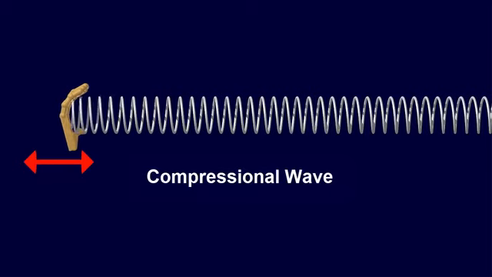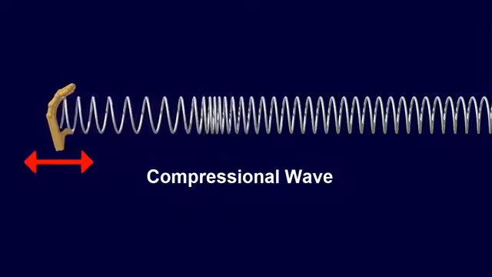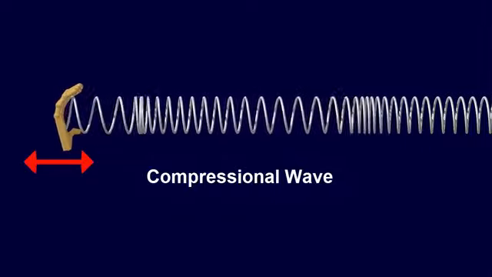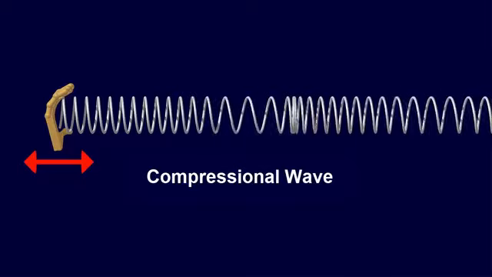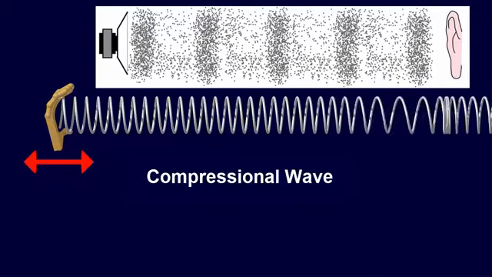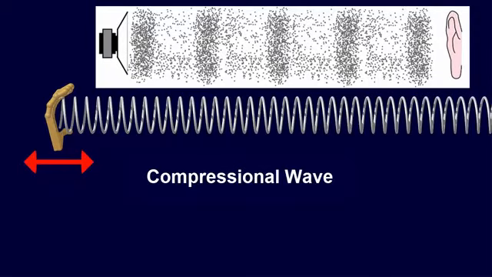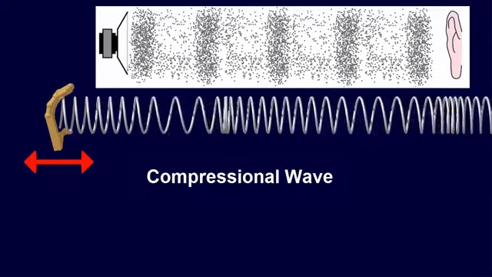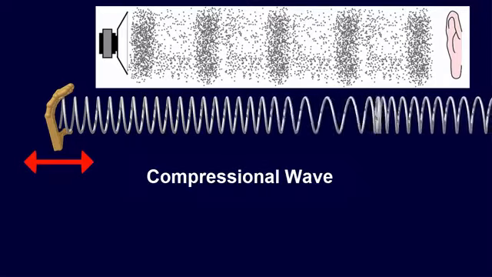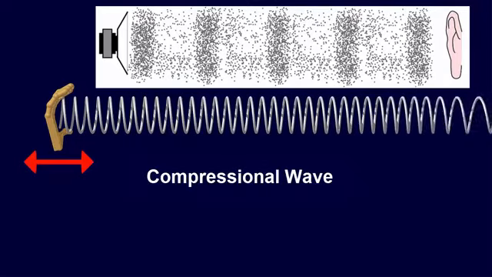These energy waves are transmitted as the material through which they're traveling alternately compresses and expands. Sound waves are also compressional waves. Because all substances, solids, liquids, and gases, are capable of compression and expansion, compressional waves can travel through all materials. We can hear sound traveling through the air, water, or solid rock.